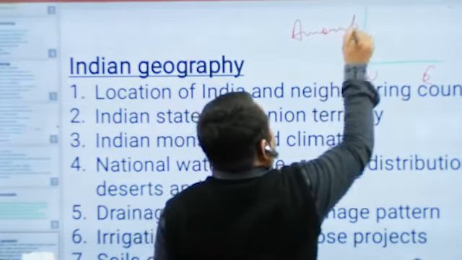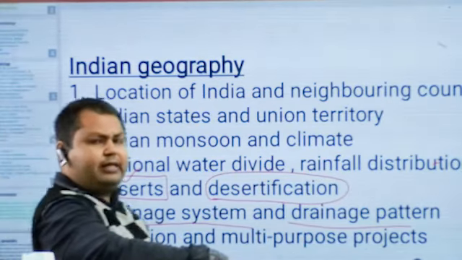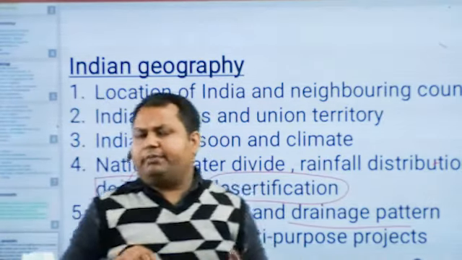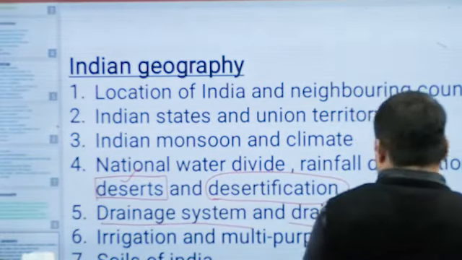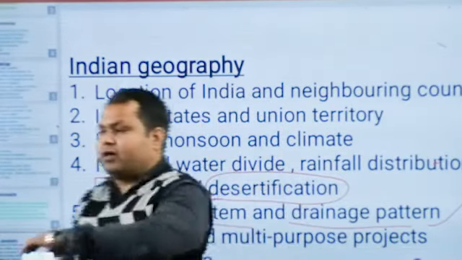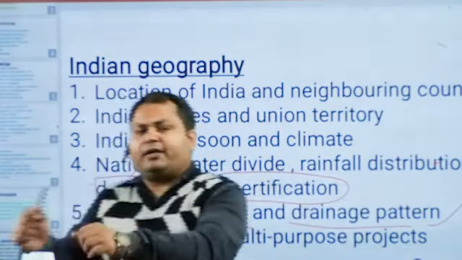The next point: this topic of drainage system will also take around 2 to 3 hours to complete this chapter. And the next point is drainage pattern. What is a drainage pattern? A unique, specific, identical geometrical pattern created by rivers or water streams is called a drainage pattern.